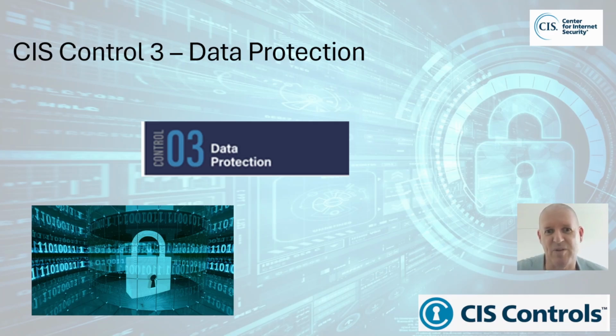Key aspects of this control include classifying data, data encryption, access control, data integrity, and data disposal. We will dive further into these aspects within this lesson. Why is CIS Control 3 important? It reduces the risk of data breaches, ensures privacy and compliance, protects against insider threats, maintains data integrity, lessens financial and legal risks, and supports the trust of customers and partners. Let's start learning about each of these safeguards within Control 3.